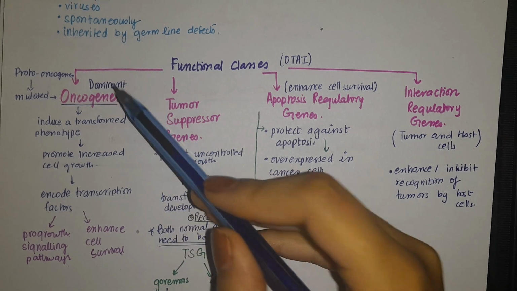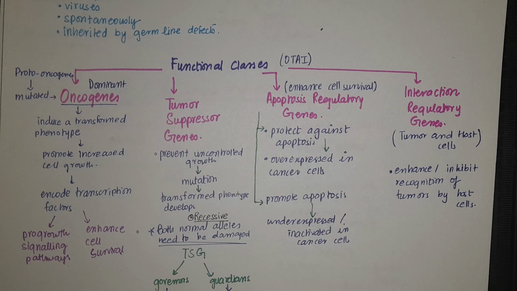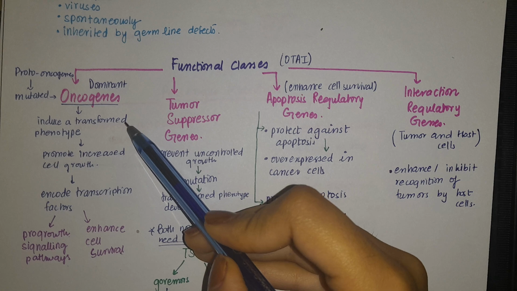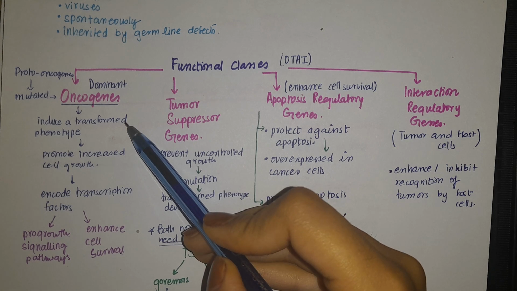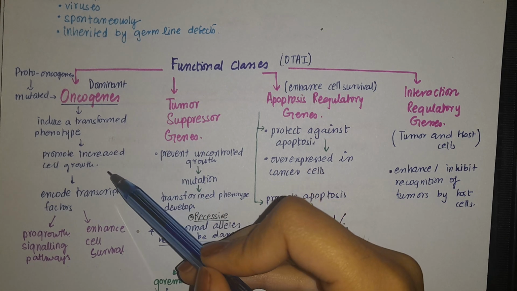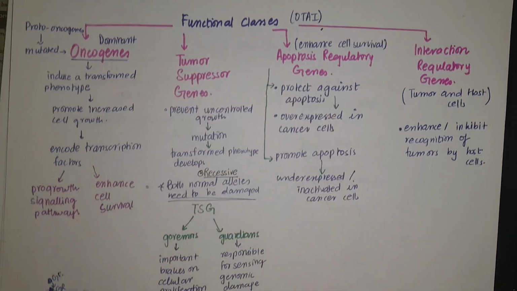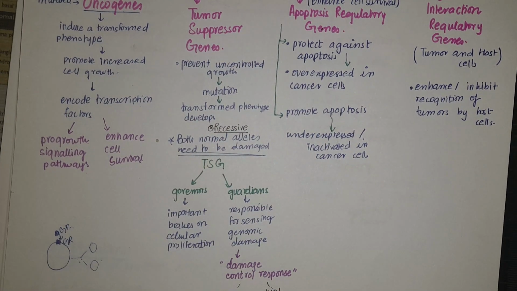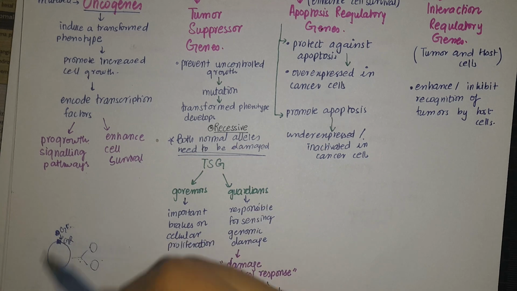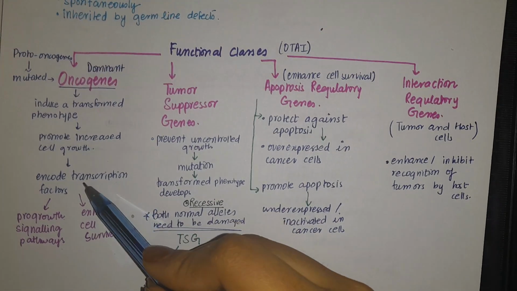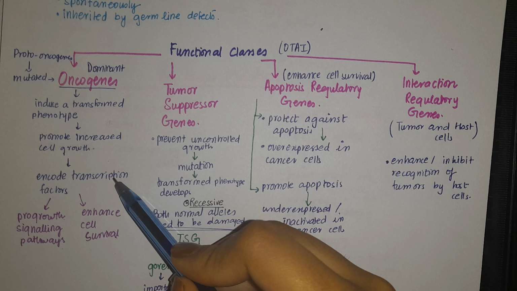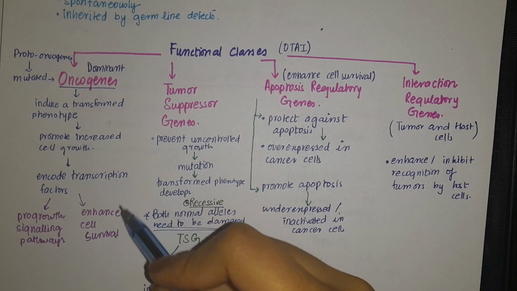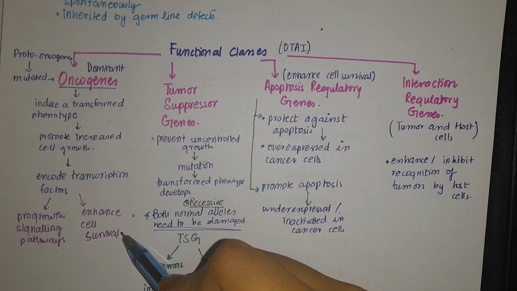So oncogenes basically allow uncontrolled cell division and produce transformed phenotypes, and they increase the growth of the cell in such a way that the cell is doing mitosis even in the absence of the growth factor or stimulus, by encoding transcription factors and pro-growth signaling pathways, and they enhance cell survival.